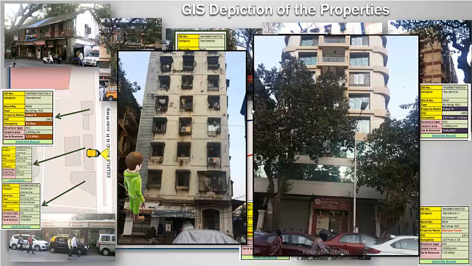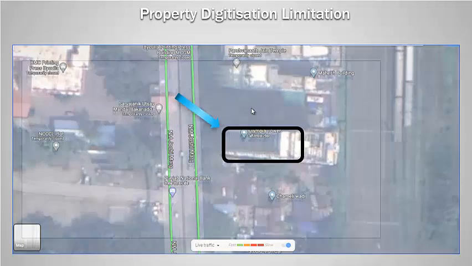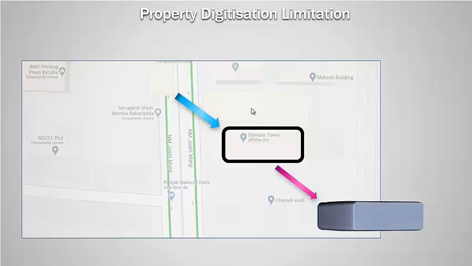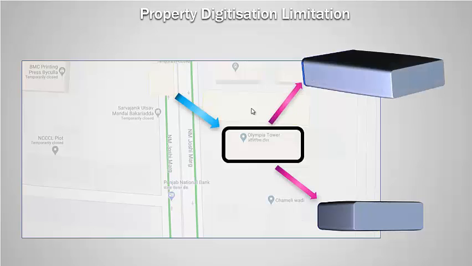Let us revisit the satellite image data. This is the way we digitize a tall building. In the absence of the satellite image, it becomes difficult to imagine the nature of the building. We imagine the building may be like this or like this.